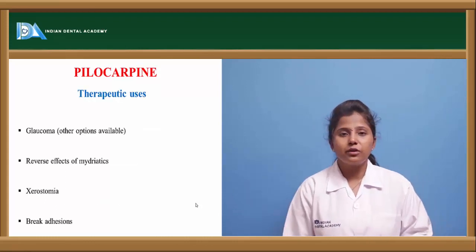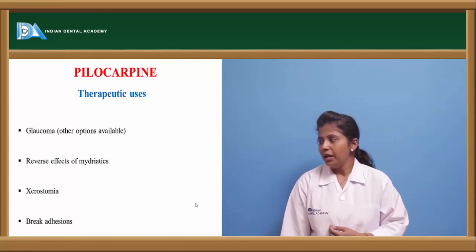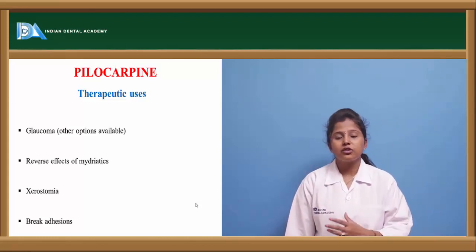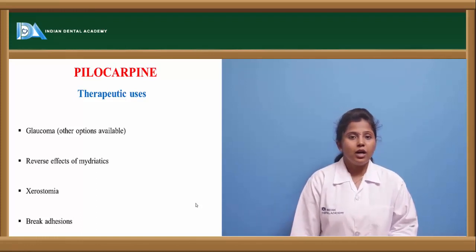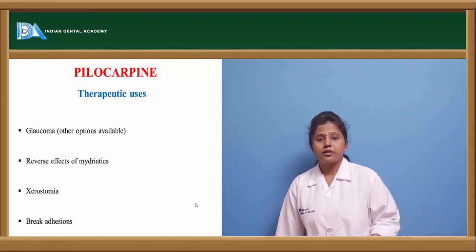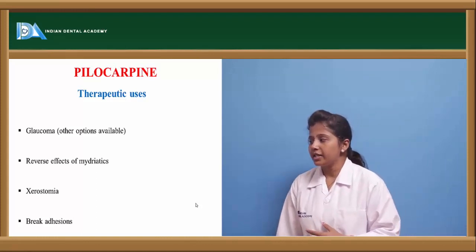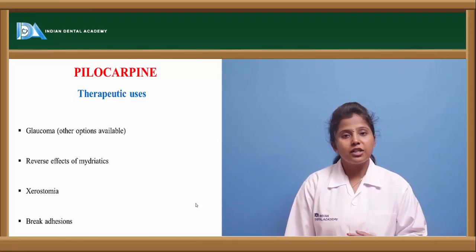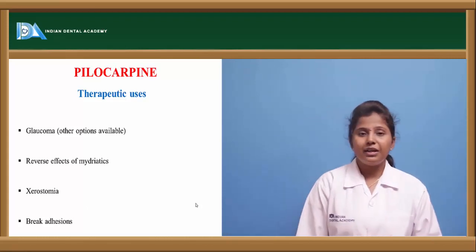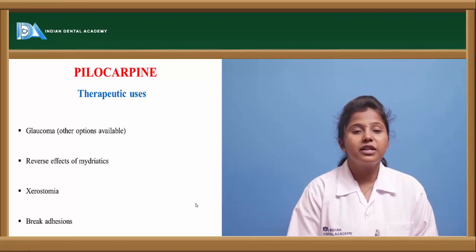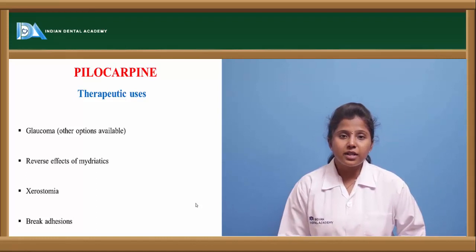What are the therapeutic uses of pilocarpine? Pilocarpine is mainly used in the treatment of glaucoma, and it is used to reverse the condition of mydriatics. These cholinergics mainly show miosis, so in order to reverse the effects of mydriasis, pilocarpine is mainly used. It is also used in xerostomia, a condition where we can observe dry mouth, and if there is any breakage in the adhesions of the tissues, then pilocarpine is recommended.